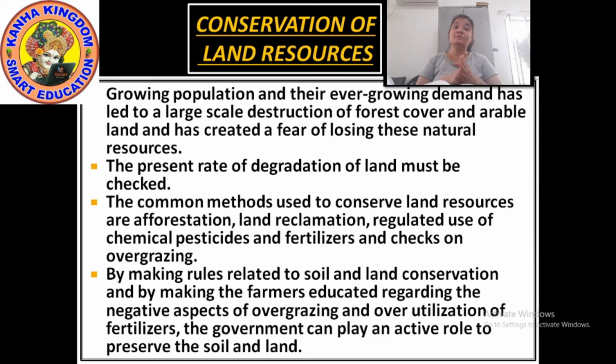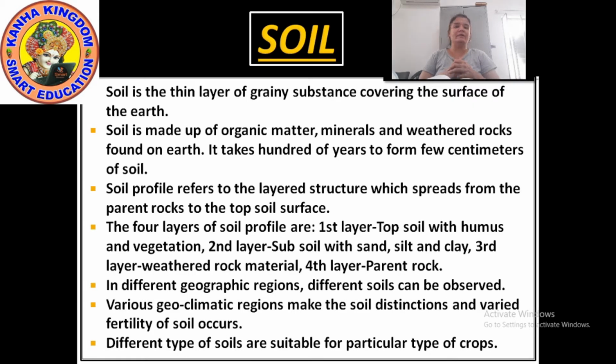Now moving to soil. What is soil? Soil is the thin layer of grainy substance covering the surface of the earth. On the surface of the earth, the thin layer of the grainy substance which you see is the soil. It is closely linked to the land, and these landforms determine the type of soil.